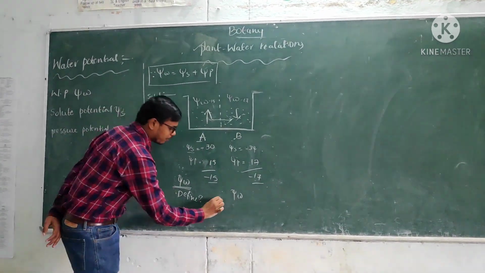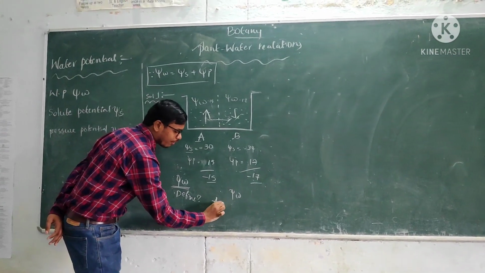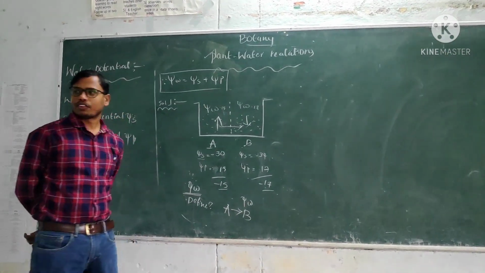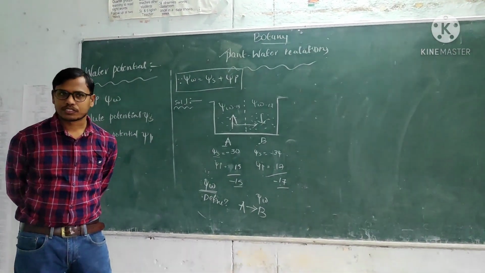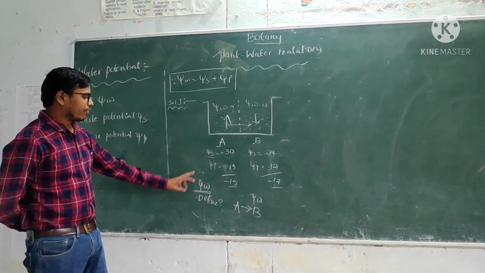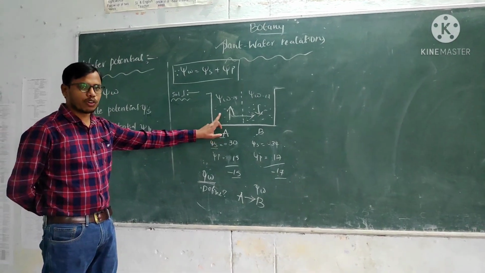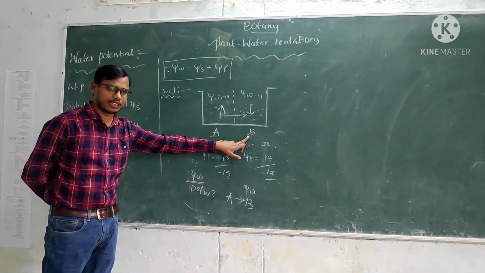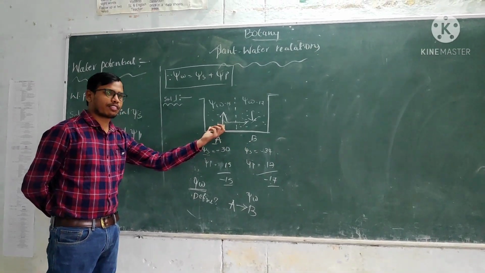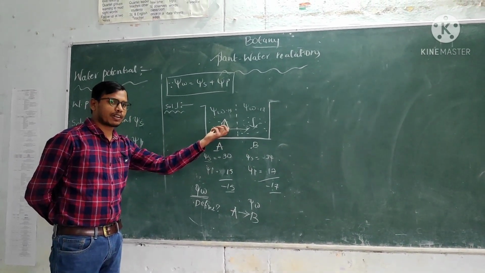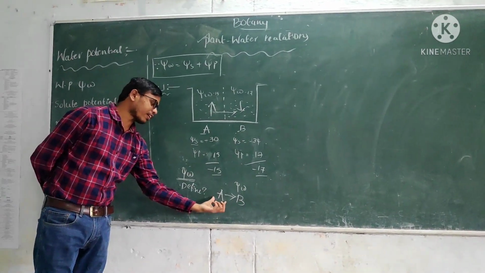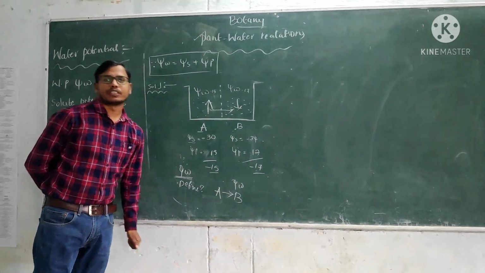So the movement of water is from A to B. This is the first problem. Easy to understand? Very simple. When the water potential is high in A and low in B, the water molecules are transferred from the high water potential region to the low water potential region. So the movement of the water is from A to B. Is it clear?